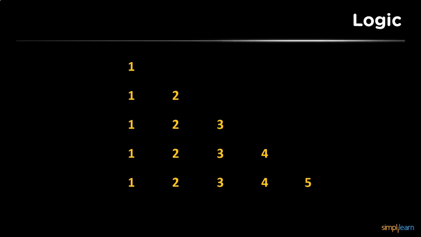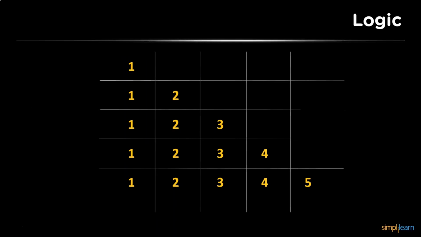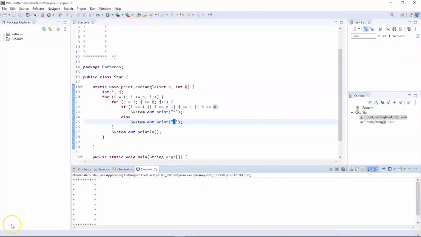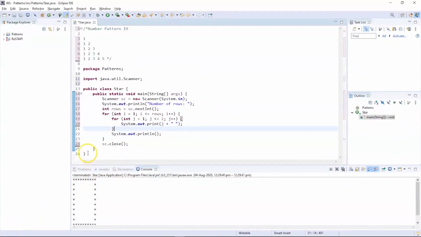Now let us understand the logic. So we will see this pattern in the form of a matrix. Now we will print the numbers where we require them. Where we don't require the numbers, we will print spaces. Now let us check out the program and execute it to print the following pattern. Now you can see we have got back to our same program, but the only difference is here we are using the values of the inner for loop, which is j, instead of a star. Previously we used the star symbol here, and we are now replacing it with the inner for loop value. Let us try to execute this program and see the output.